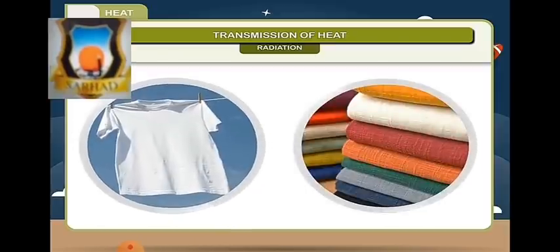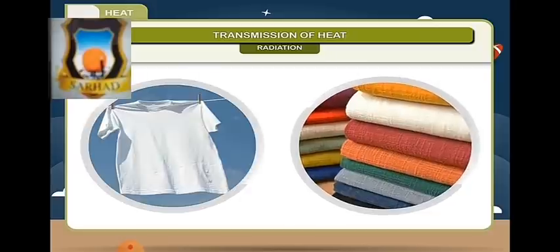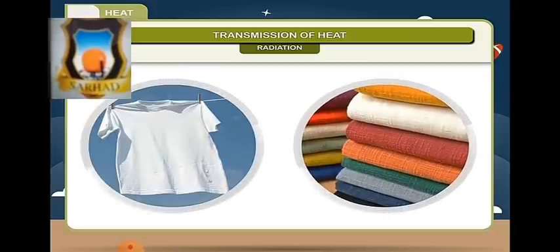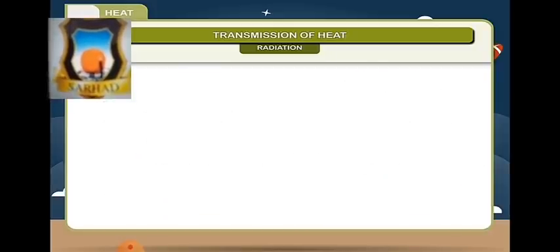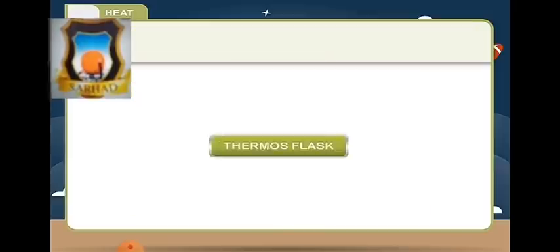2. White clothes are preferred during summers than colored clothes. The reason is that white color is a good reflector of heat, while colored clothes can absorb more heat from the sun. 3. Inside surface of a solar cooker is painted black so that it can absorb a large quantity of heat from the sun and cooking can be faster.